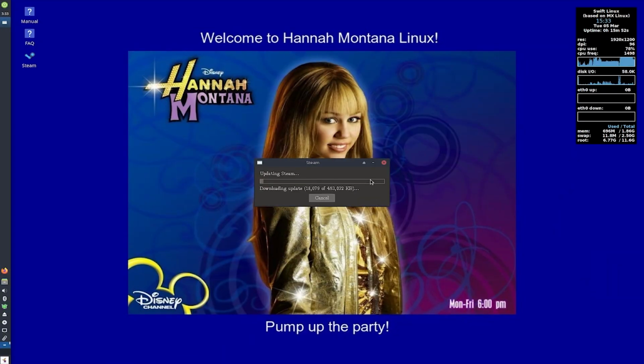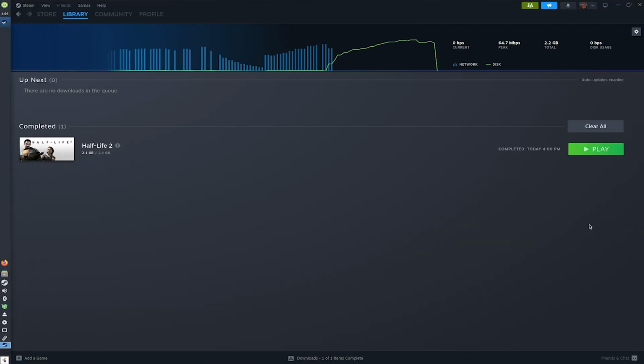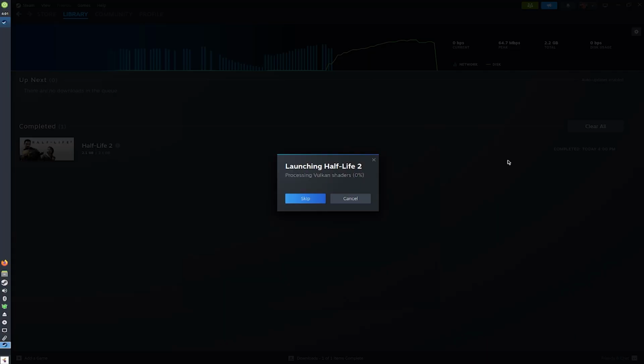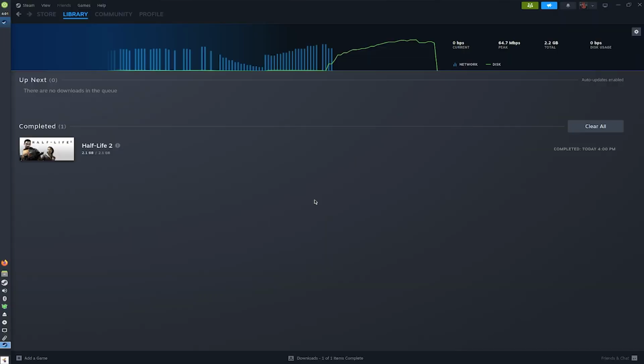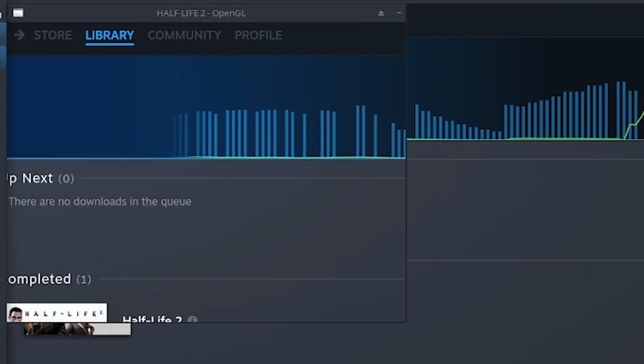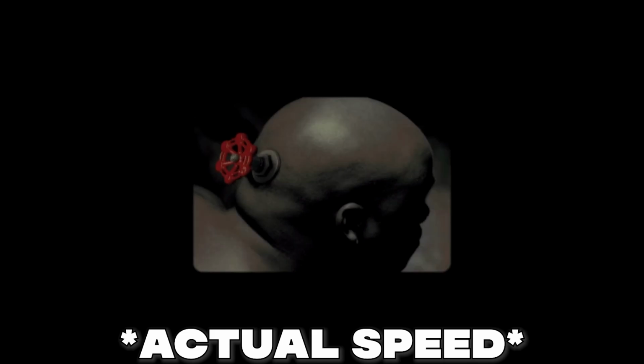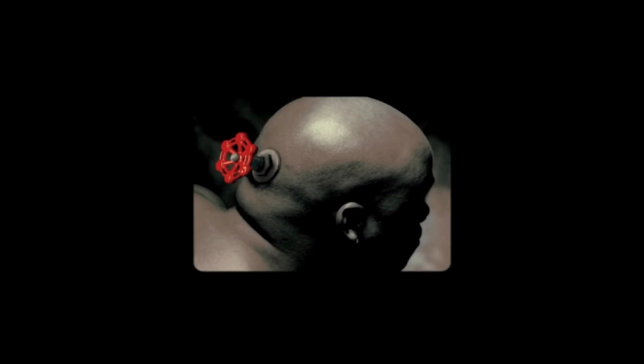Okay, we just gotta wait for that and then download some games, and then we should actually be able to play. I have successfully installed Half-Life 2 on our Hannah Montana Linux. So let's go ahead and launch this and see if it'll actually work. Maybe it'll actually launch. Oh, I see a little thing happening. Oh, hi, Mr. Valve Man. You're kind of coming in there. Oh, no. I'm predicting this is not going to be a great experience.